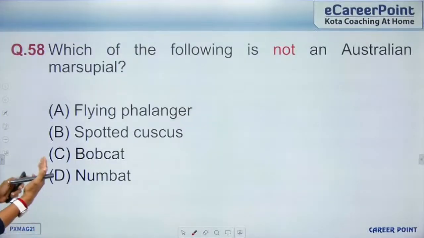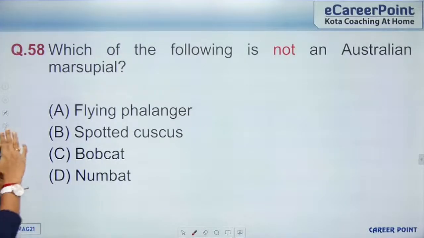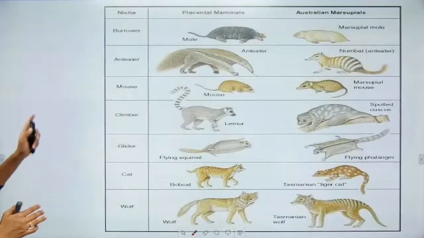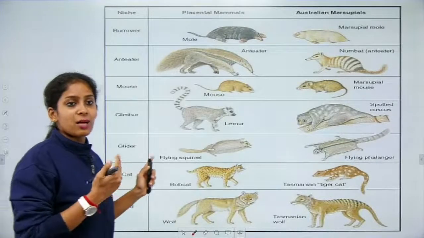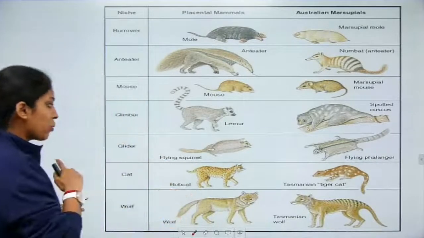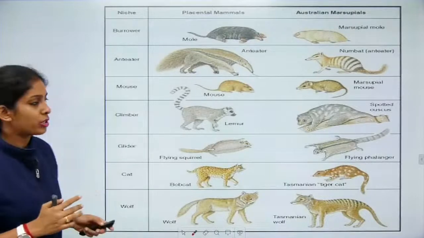So we go to question 58. Which of the following is not an Australian marsupial? I guess the figure is here, right? This comes in Evolution. We will see what names are given and match them with the figure here.